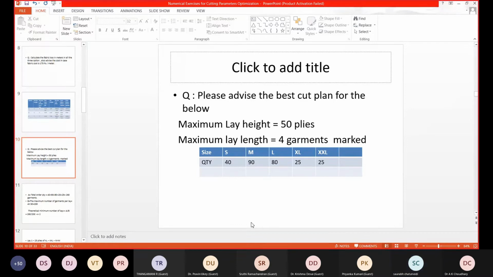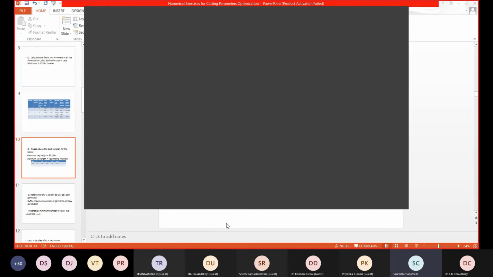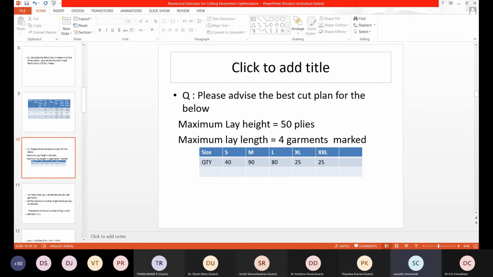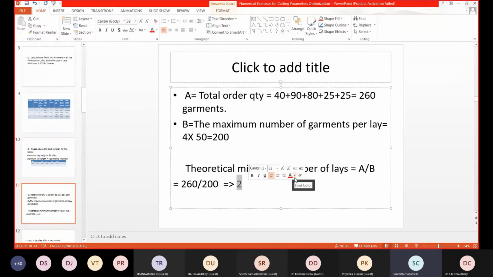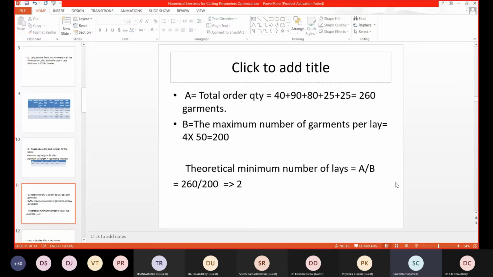That's true. I can cut at most 200 pieces. Is this correct? Yes. Okay. So I can cut at most 200 pieces, and I have to cut 260. So minimum, I need to have 2 lays. So for that kind of order, I need to see what is the best lay I can do, and also the marker needs to be less.